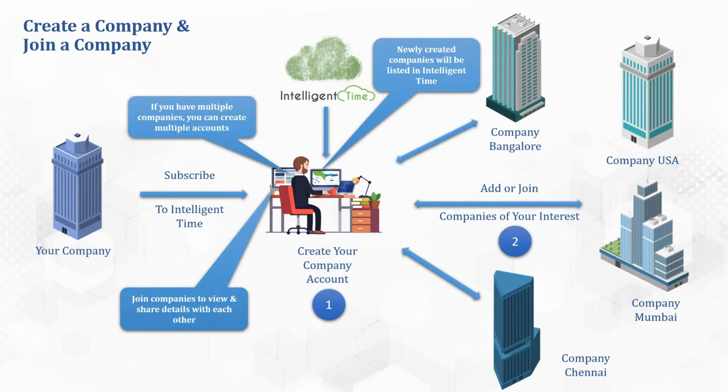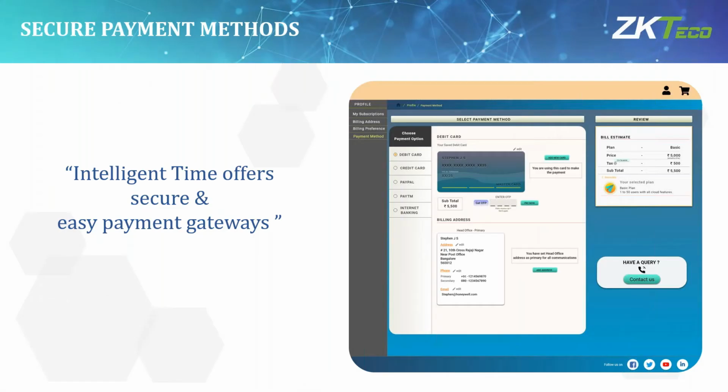Here on the screen you can see create your company account, right? After creating your company account, you have permission to create whatever companies you want to make. And secure payment gateway: if everything is on the cloud, the payment is based on the users you are going to use, so you have to pay monthly or yearly charges.